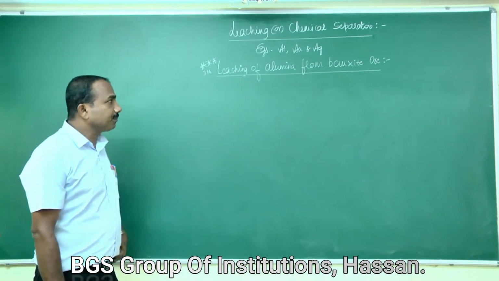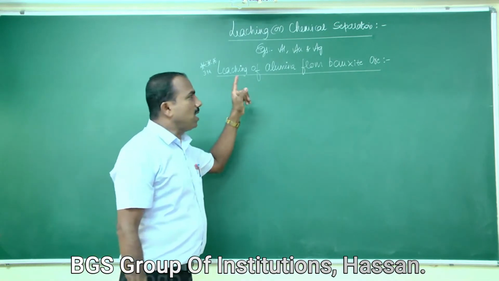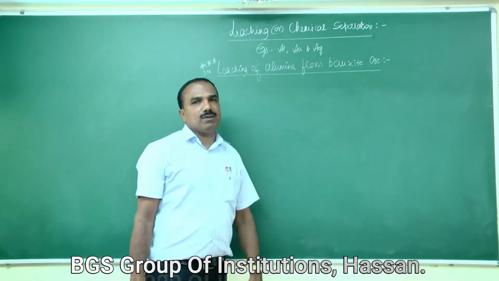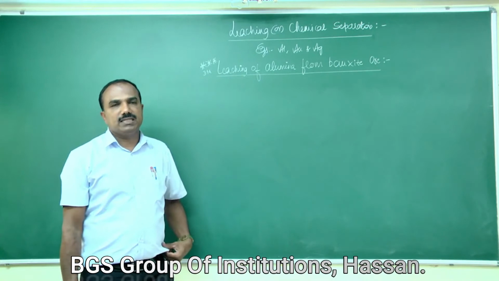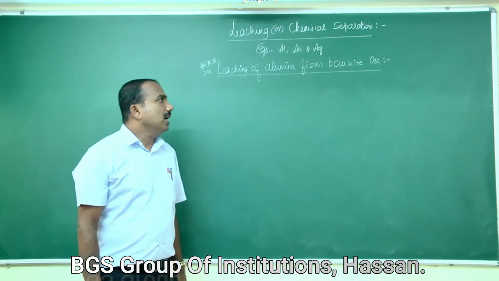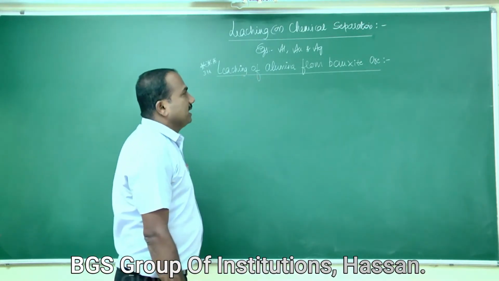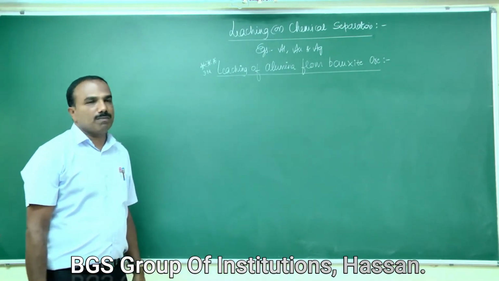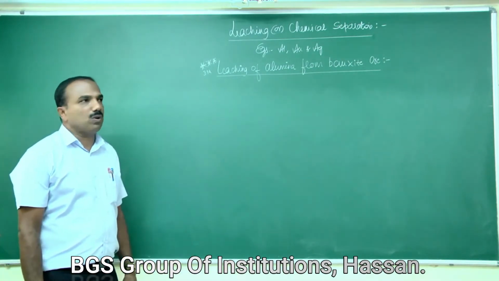Bauxite is the chief ore of aluminium. Therefore, aluminium is commercially extracted from bauxite ore by leaching.